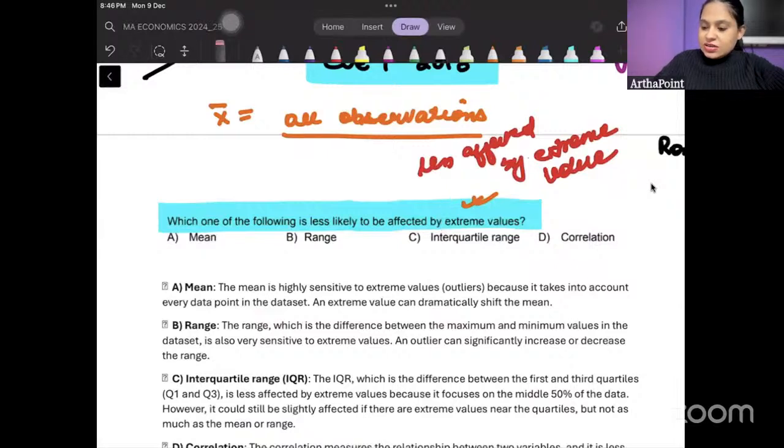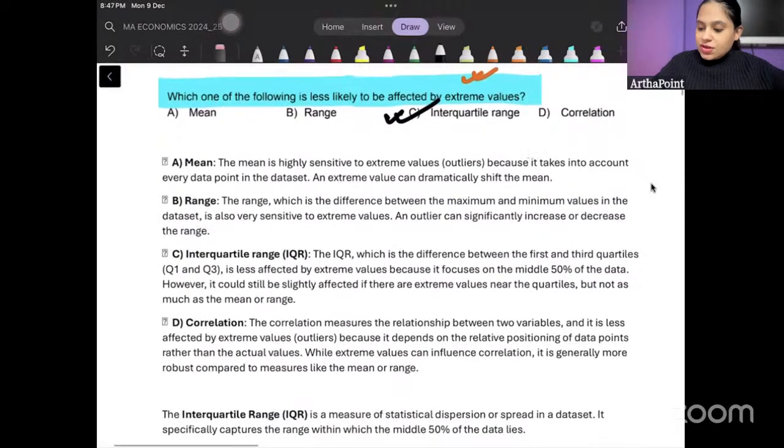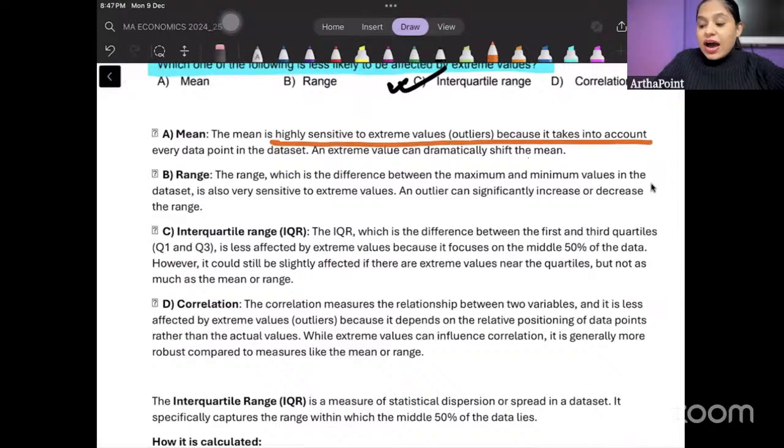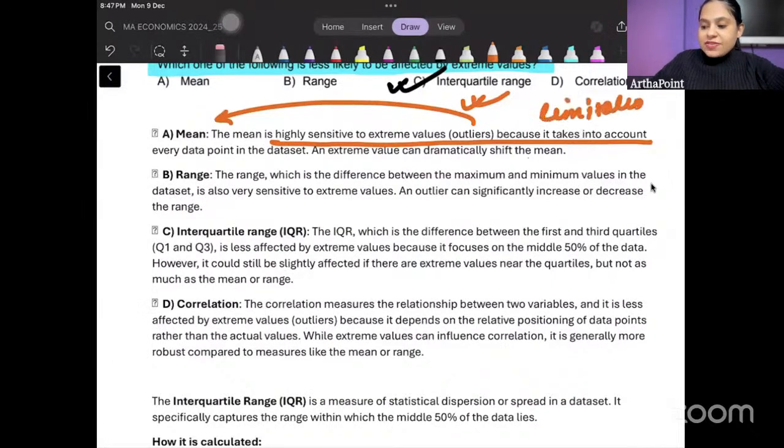C is the correct answer. C looks right. C is that value which will be least affected by the extreme values. Is this clear? Now look, I have written exactly this thing. Mean is highly sensitive to extreme values. Outliers affect the mean the most. So this is a limitation of the mean, that it is affected by extreme values.